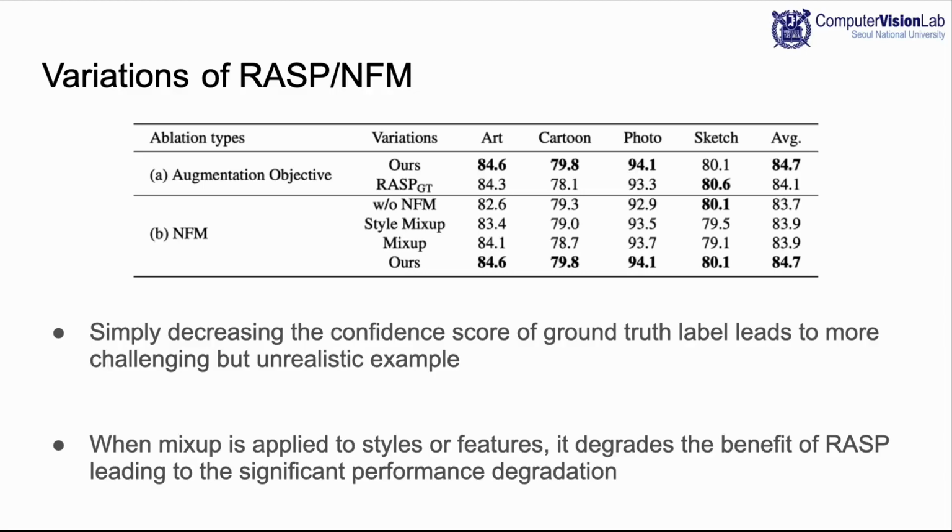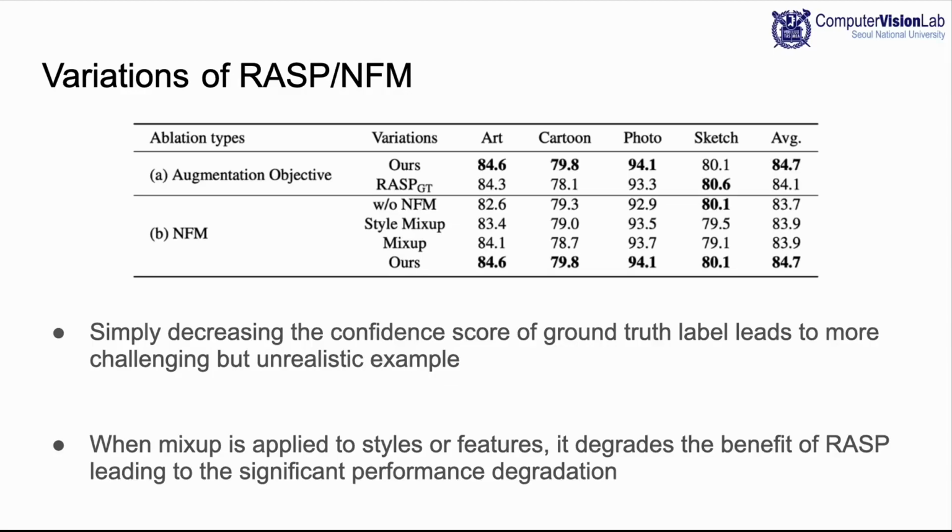We also tested variations of the proposed modules. First, we tested different augmentation objectives. One simple way is to add perturbations in the direction of decreasing the prediction score of the ground truth label, which is referred to as RASP GT. As shown in the table, such a direction is clearly outperformed by the proposed scheme. We argue that this occurs because simply decreasing the score of the ground truth label leads to a degenerate example, indicating an unrealistic image caused by untargeted style perturbations.